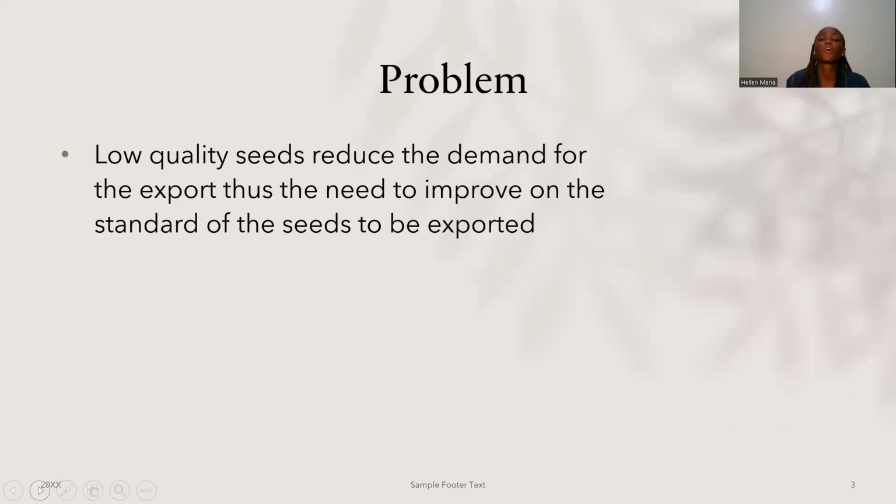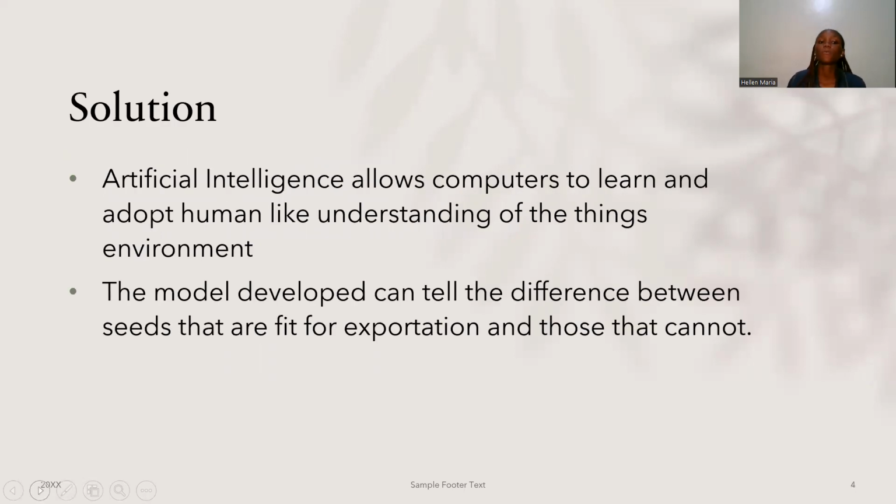If we have low quality seeds in the things we export, we will not be able to fairly compete on the world market, and thus we need to improve the standards of the seeds we export. So how is AI going to solve that?